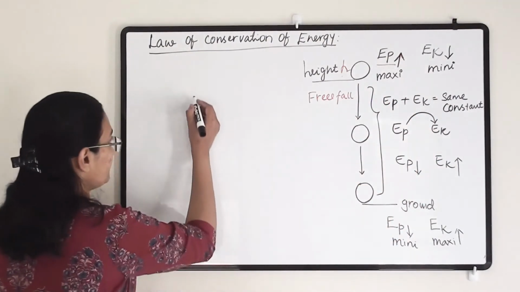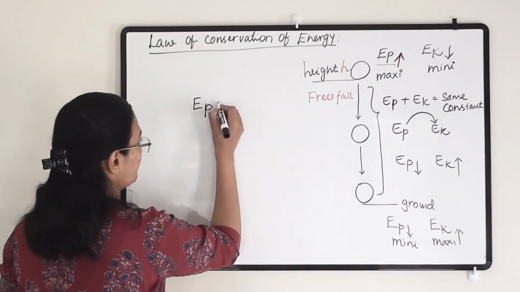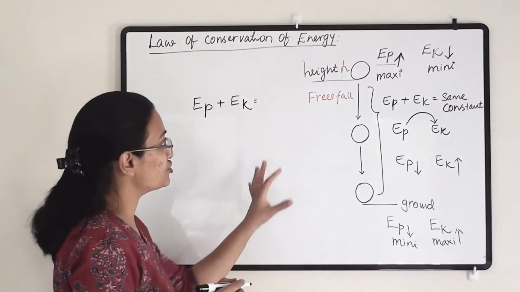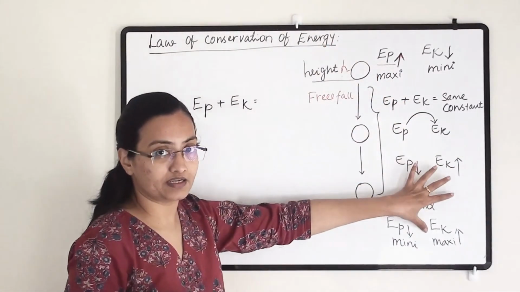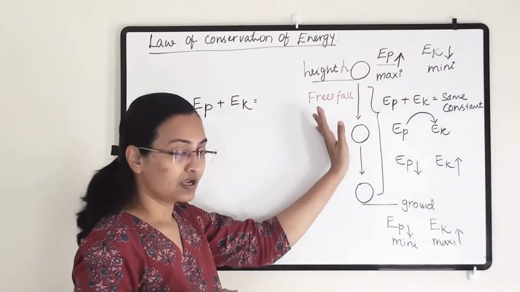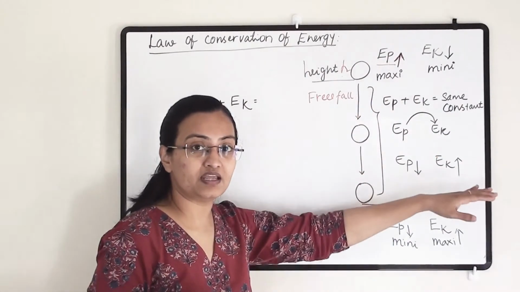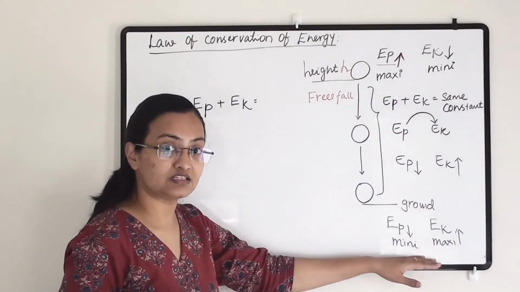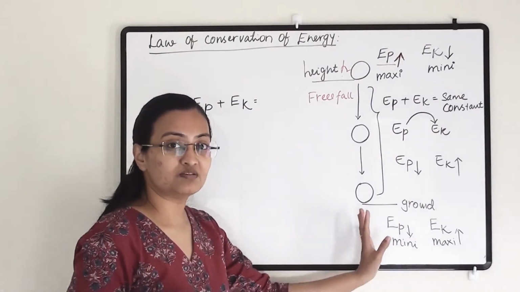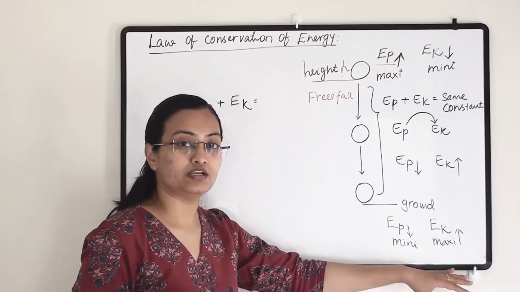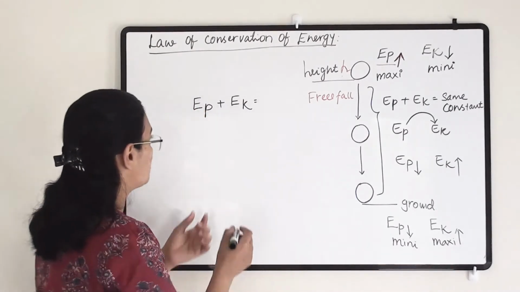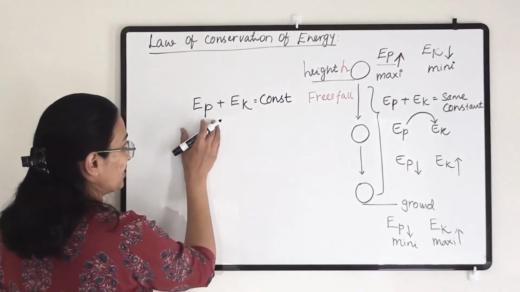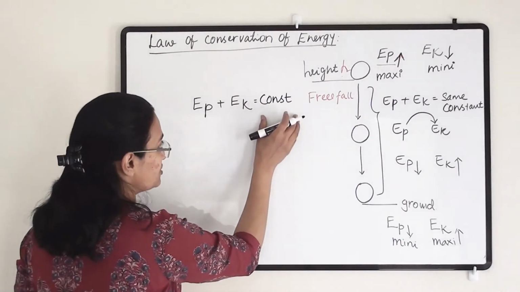So here, this is simply a conversion of potential energy to kinetic energy. As it is coming down, potential energy is converting into kinetic energy, and as it reaches the ground, the maximum potential energy has been converted into kinetic energy. So here we will get a constant, because the addition of potential energy and kinetic energy is constant.